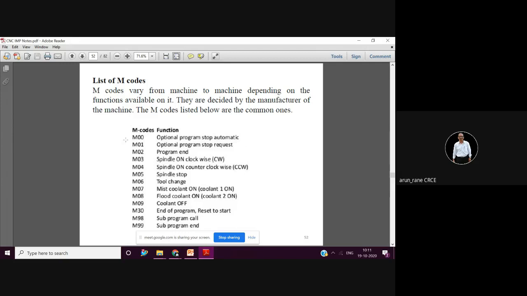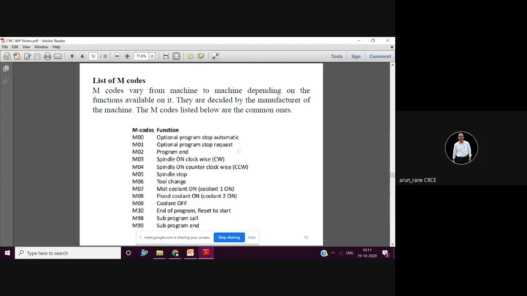Now this automatic one is also not a standard feature, so you can skip this. What you have to remember is only M01 and M30. As I said, optional program stop means you have to write this M01 in the program and keep the toggle switch on, then only the machine will stop.